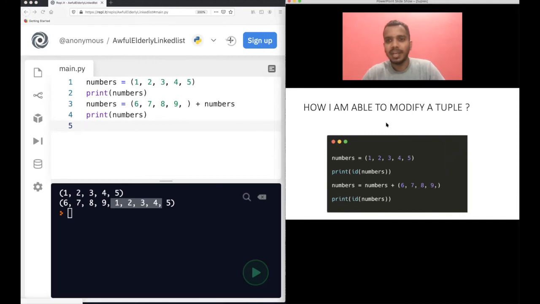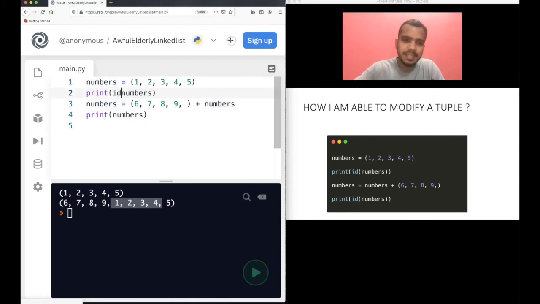So the next question is how am I able to modify a tuple in this case, right? I will show you why you are able to modify. What actually happens? There is a function called ID in Python. This is quite an advanced concept. Even if you do not understand this concept now, it's okay. Let's print this. ID is basically, whenever you define a variable, it gets stored in memory at some location, right? That's what ID gives. ID gives you the location where this is stored. So let's try to print the ID here also.